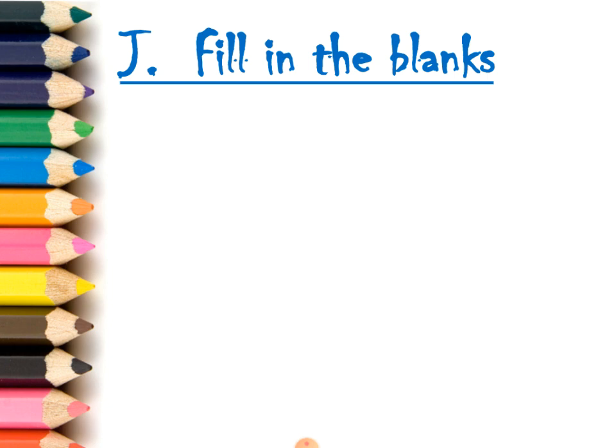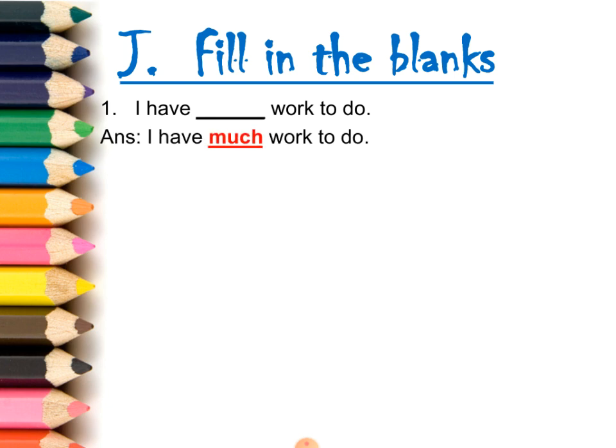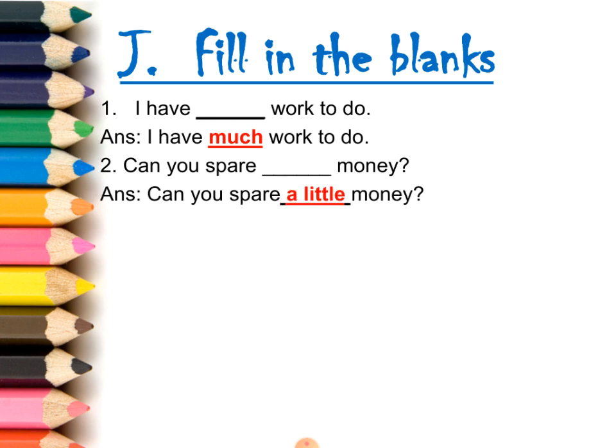Take your textbook to exercise J, fill in the blanks. I have dash work to do. Now work cannot be counted, so it is considered as uncountable noun. I have much work to do. Can you spare dash money? If you remember, I told you money should be considered as a uncountable noun. So, can you spare a little money?